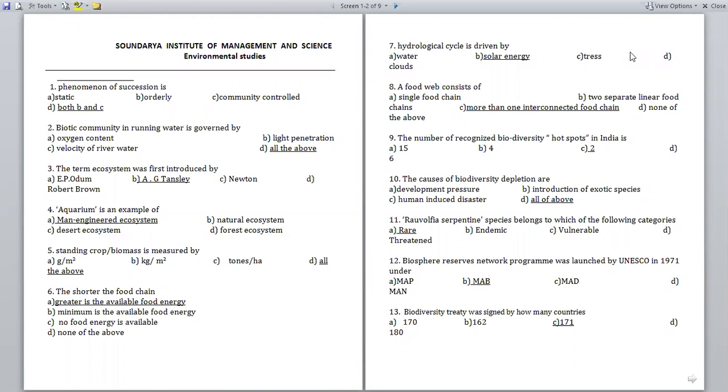Hello dear students, today we are discussing MCQs. These are the expected questions from final examinations.